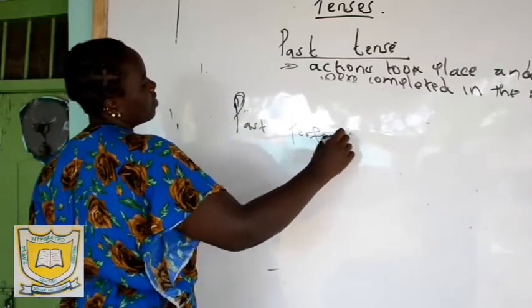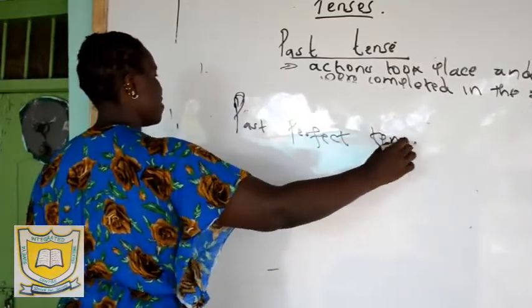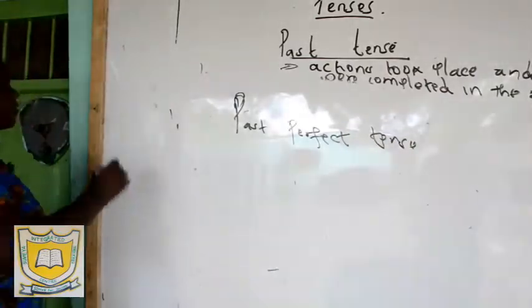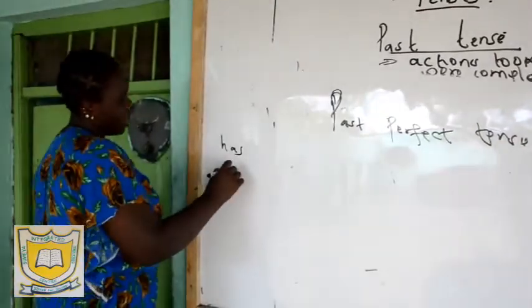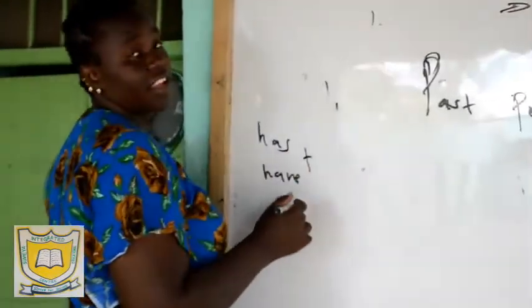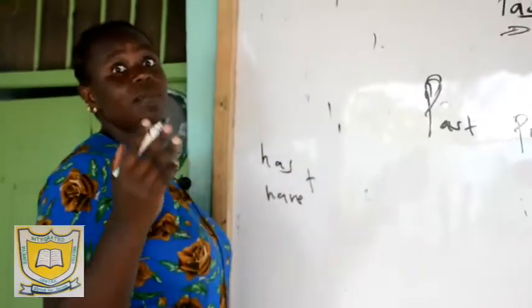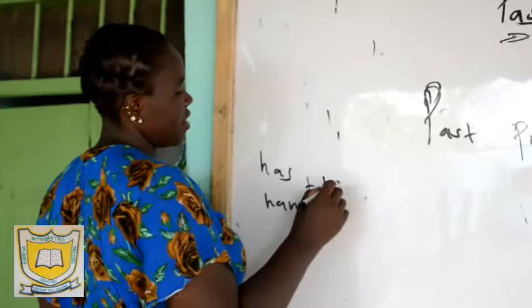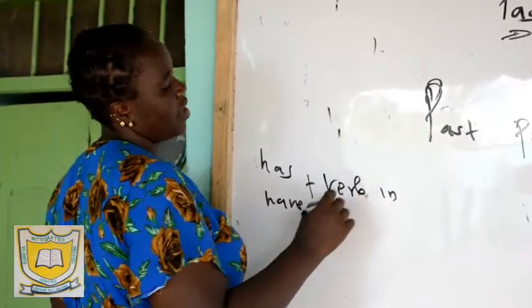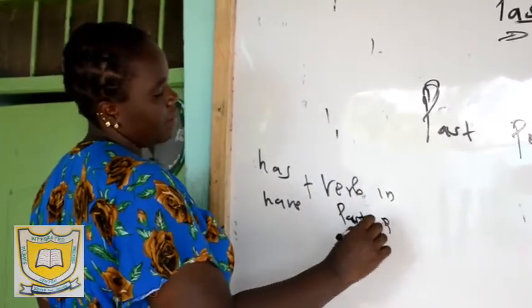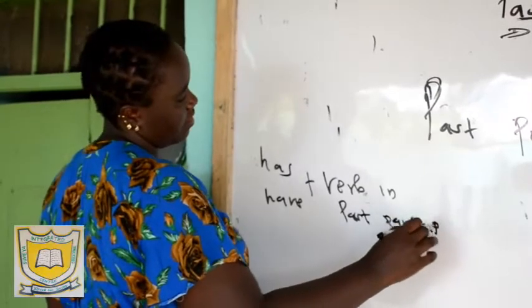I've talked about the present perfect tense. How do you form the present perfect tense? It's formed by has or have plus what? Yes, plus a verb in its past participle form.